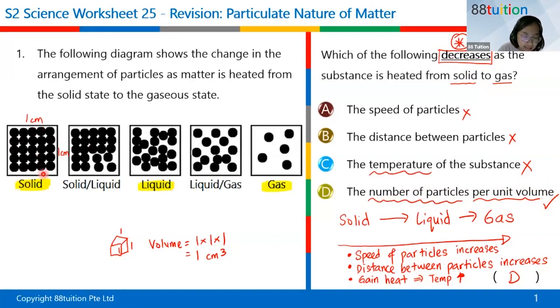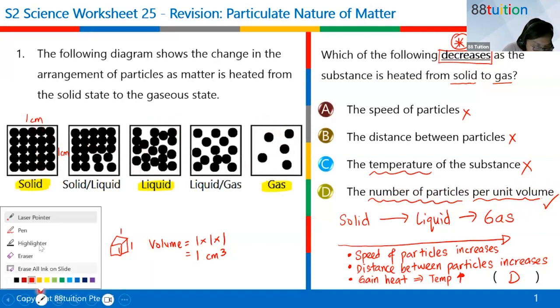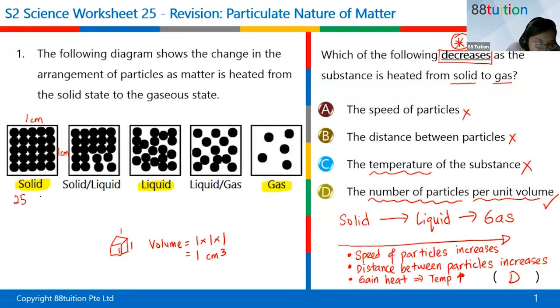This is 25, this is 19, and this is only 5 particles. So it's getting less and less. All right, so I'm going to write it here. I have 25 particles here in the solid state. And then in the liquid state, if you want to count, it's about 19 particles in the same amount of space. Then in the gas, I only have 5 particles in the same amount of space. Volume means the space, in the cube.